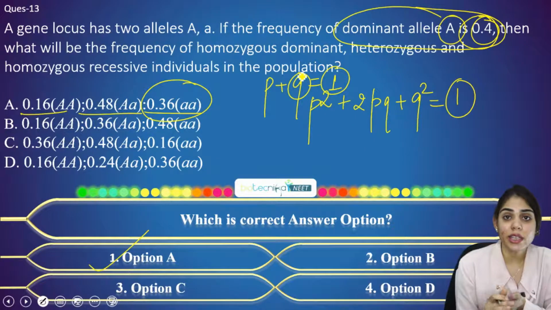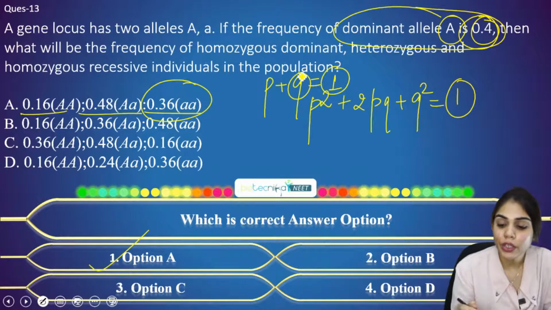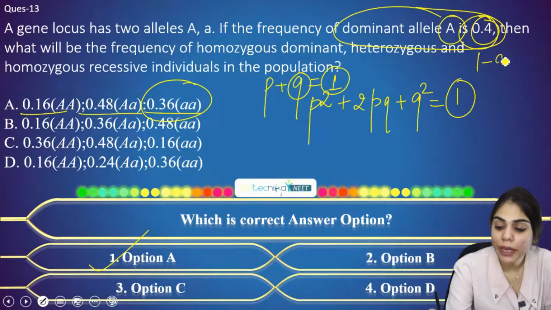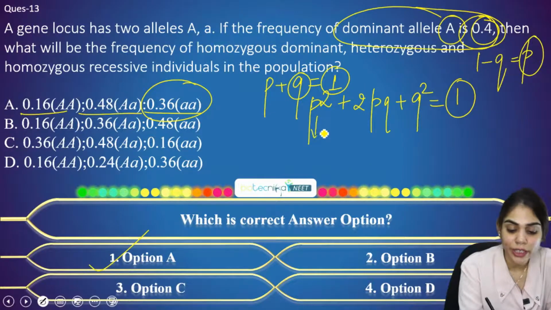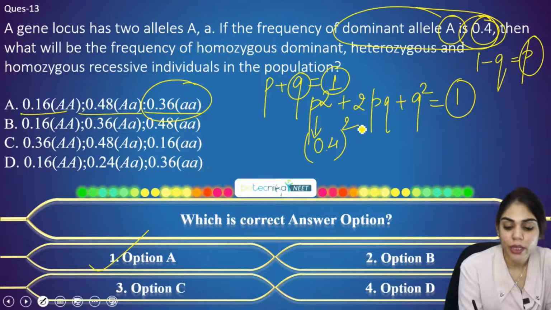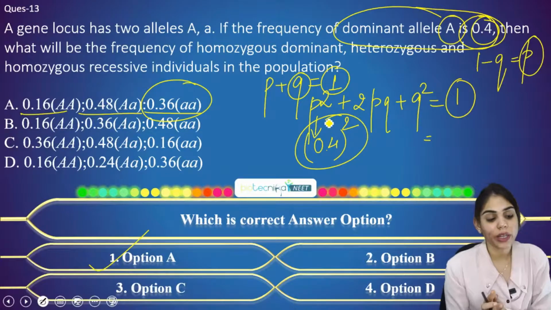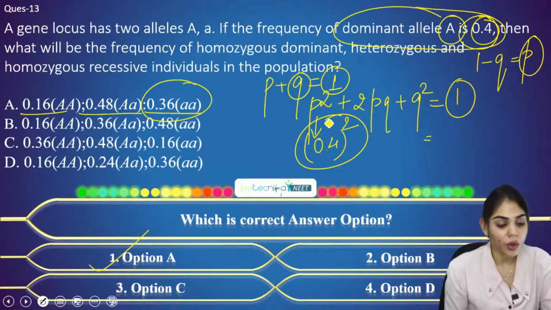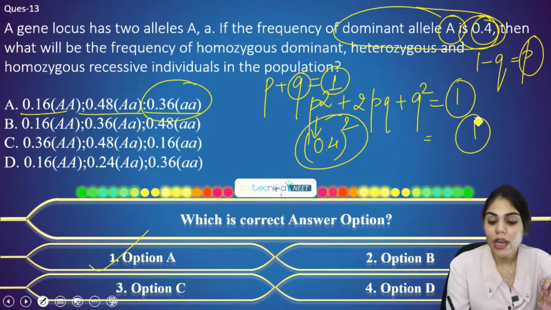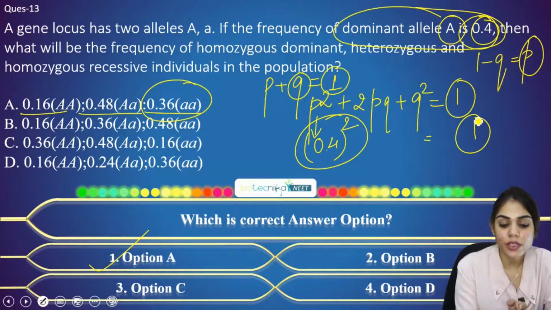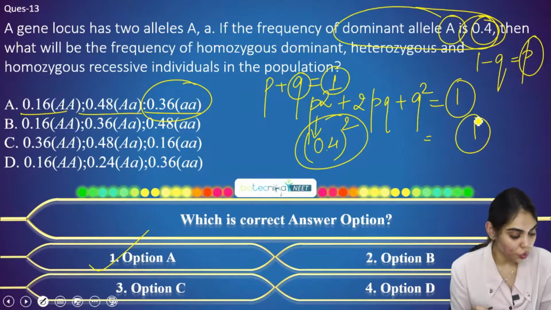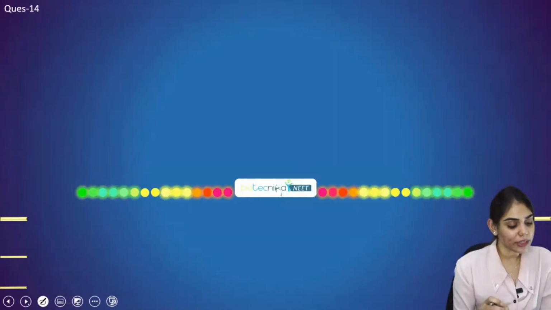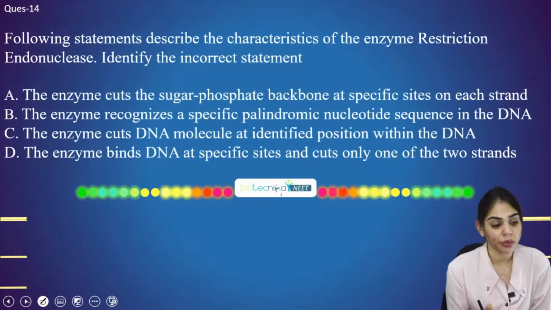But in the other case, if they are giving you the recessive allele, then what you have to do? You have to do 1 minus the recessive allele, that will give you the dominant allele. And here you have to put it in the formula, whatever values you are getting, you have to just square it, and then you will get your answers. And once you add all these values, you will get 1, because Hardy-Weinberg equilibrium says p square plus 2pq plus q square is always equal to 1. So now let's proceed to the next question, that is question number 14.